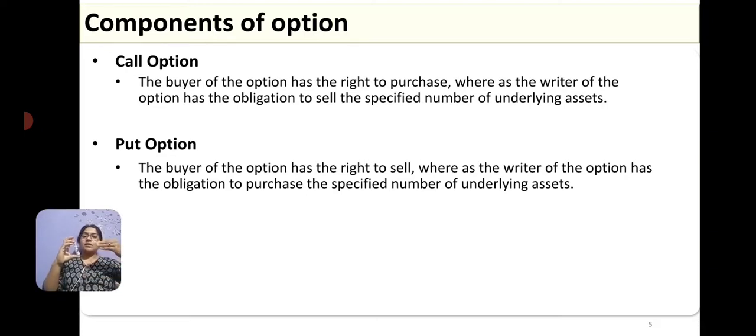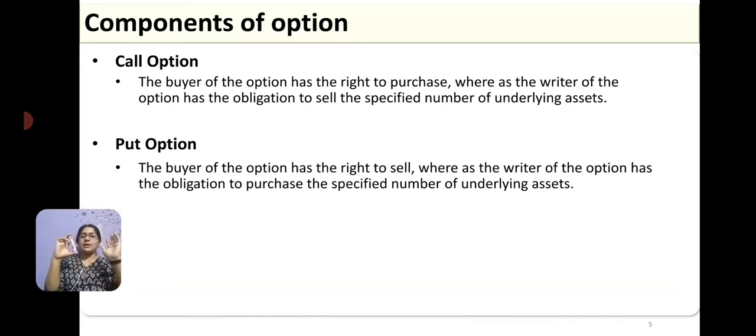But as the writer of the option, I have written the option that I am going to buy this for 100 rupees. Now if the commodity's price in the market is say 80 rupees, and the buyer of the option was holding a put option, he would come and sell it to me. He has a right to sell because I have written the option to buy this for 100.